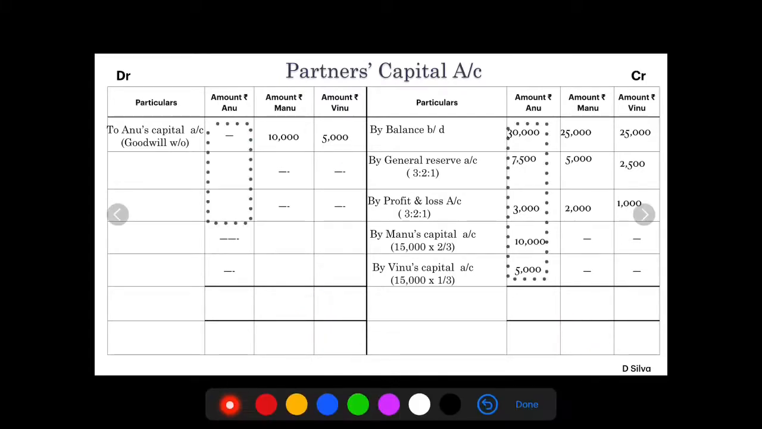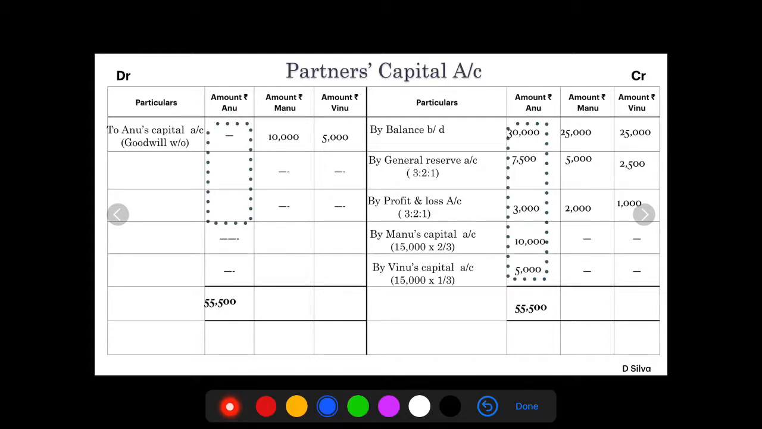Let's do the balancing starting from the first partner, Anu. Nothing on the debit side. On the credit side, if we add, the total amount is going to be 55,500. Let's write this on both the sides. There is nothing to reduce again. So 55,500 is the amount due to the retiring partner Anu.